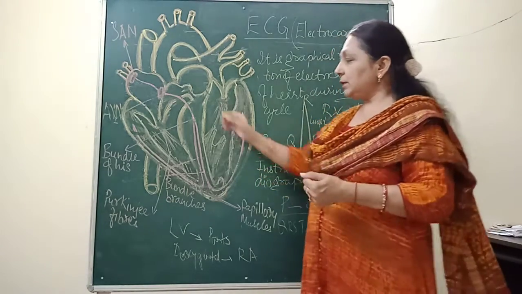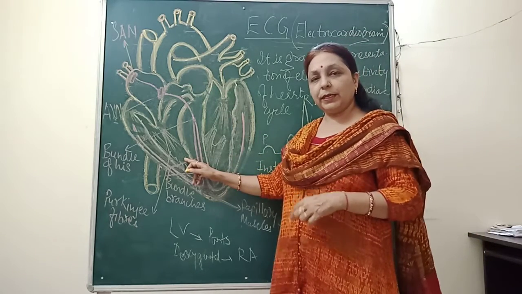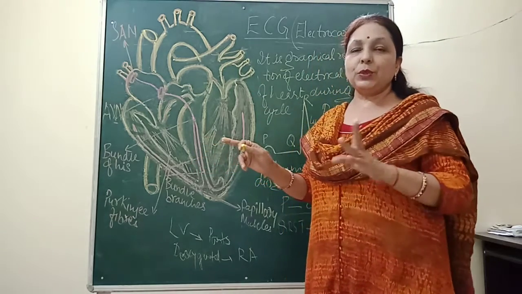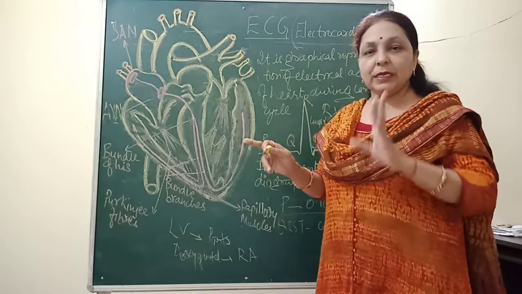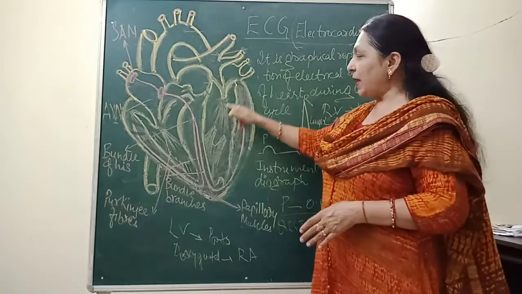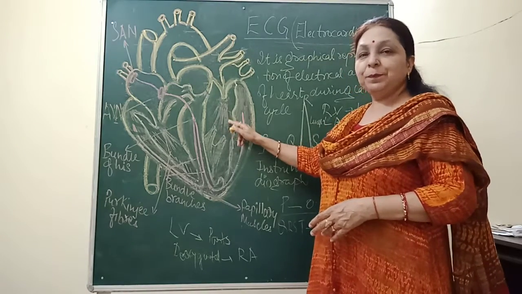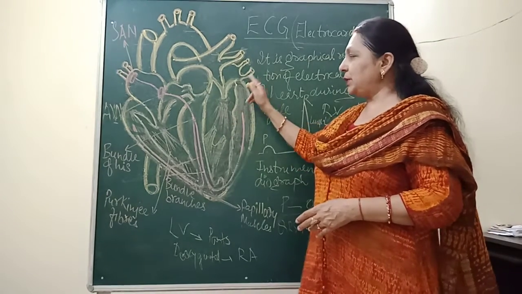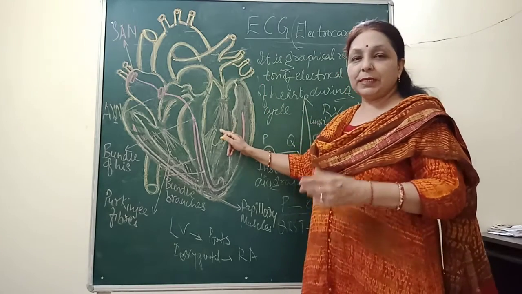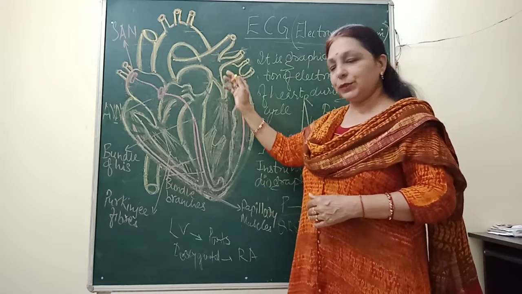The heart receives the deoxygenated blood from the whole body and supplies it to the lungs for purification or oxygenation. Then after getting oxygenated, this blood comes back to the left side of the heart, that is the left auricle, via the pulmonary veins, and then is further transferred to the left ventricle and then to the aorta.